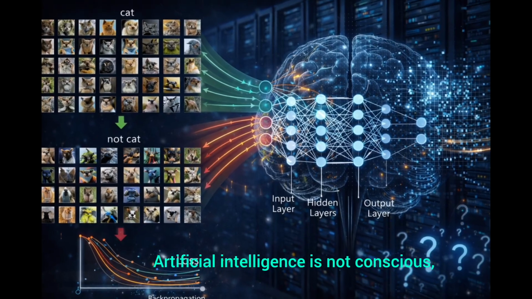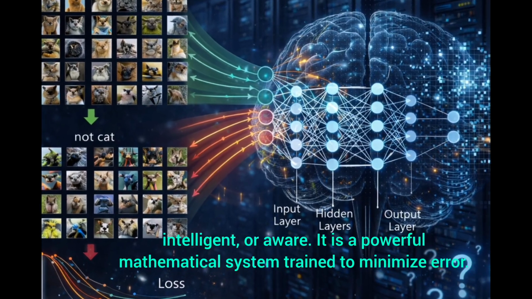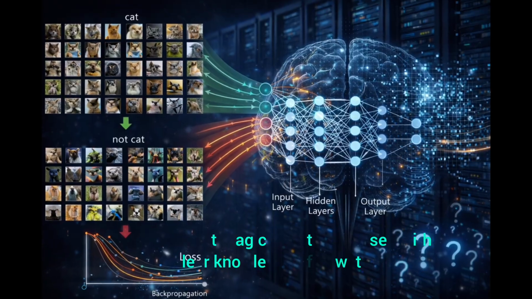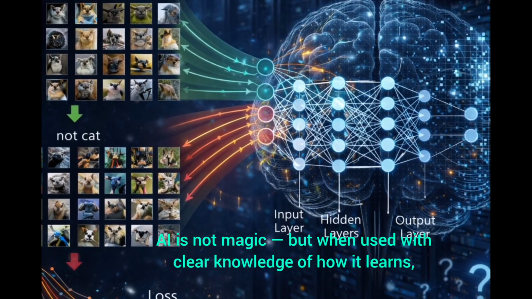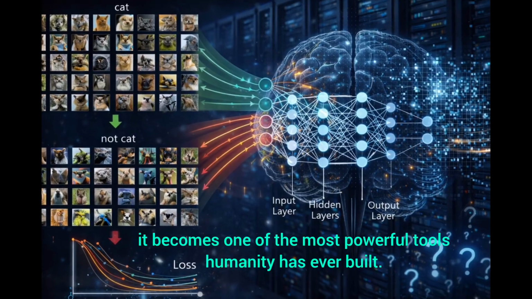Artificial intelligence is not conscious, intelligent, or aware. It is a powerful mathematical system trained to minimize error. Understanding this is essential. AI is not magic, but when used with clear knowledge of how it learns, it becomes one of the most powerful tools humanity has ever built.